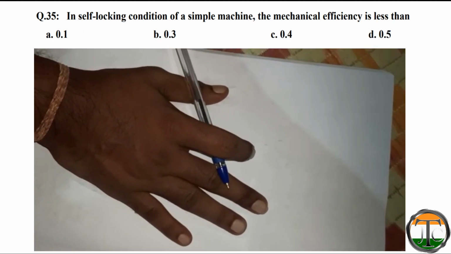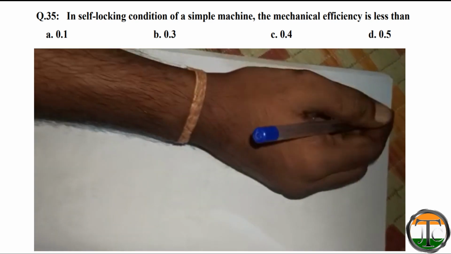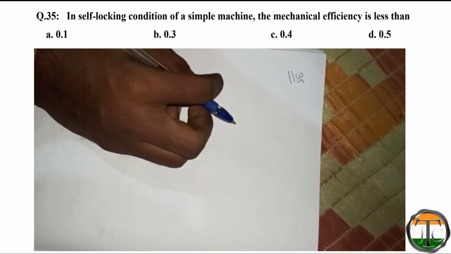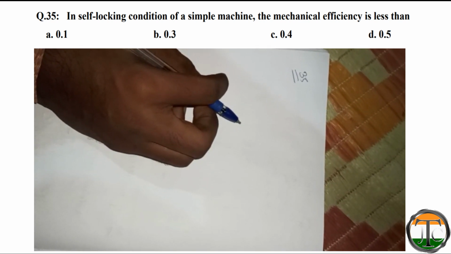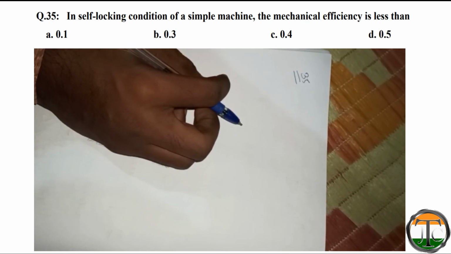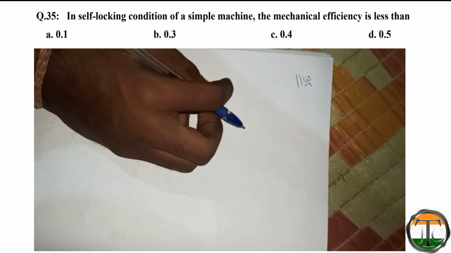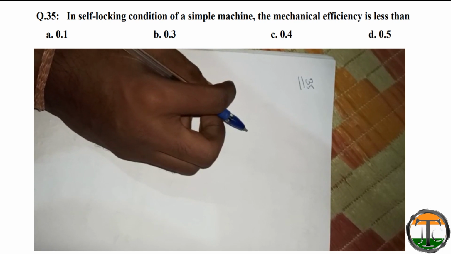Now we will solve question number 35. Question is, in self-locking condition of a simple machine, the mechanical efficiency is less than. Four options are given. Option A 0.1, option B 0.3, option C 0.4, option D 0.5.